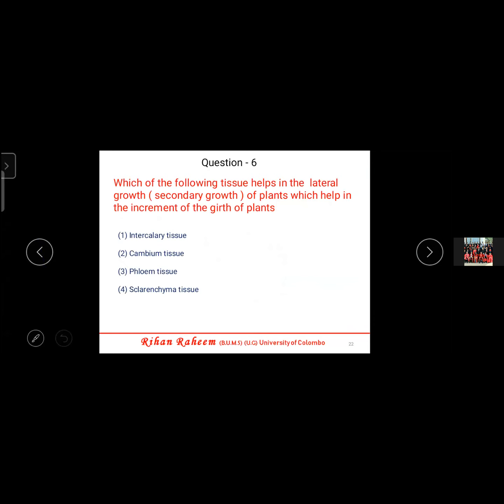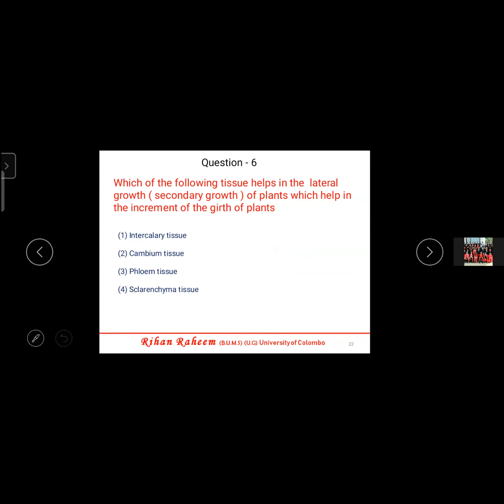Question number 6. Which of the following tissue helps in the lateral growth, secondary growth of the plant, which helps in the increment of the girth of the plant? This one I already explained. What is it? The cambium tissue, the cambium ring. Because with the help of the cambium ring only, the plant is becoming thick and thick day by day.